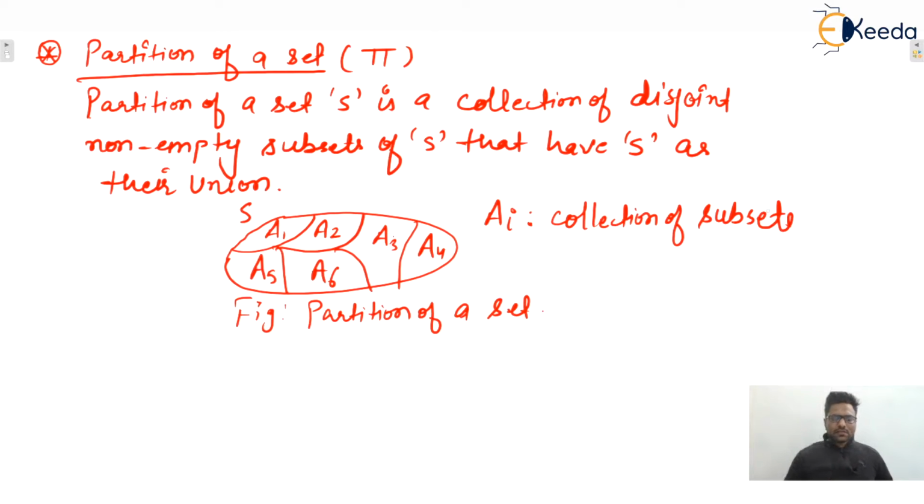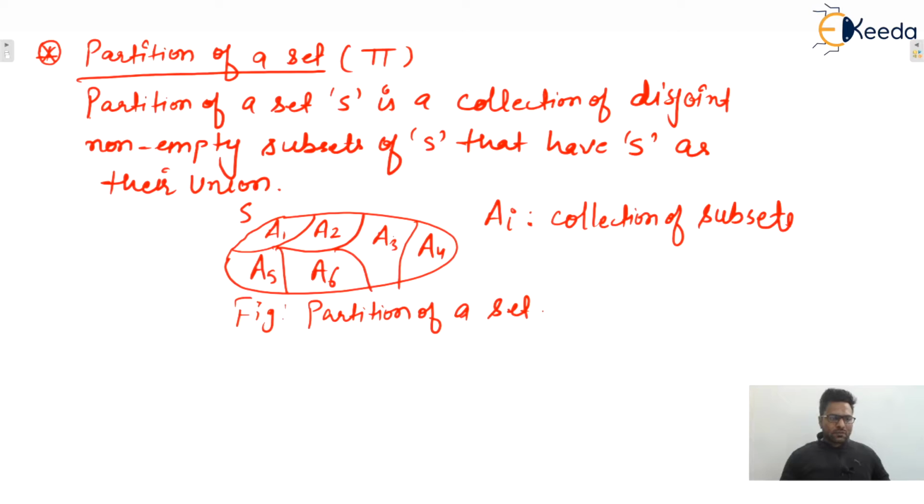So here we can say that a partition of a set is a collection of disjoint non-empty subsets of S that have S as their union. So here you can see all A1, A2, A3, A4 are subsets of the given set S, as well as all are non-empty. And if we union all of these, then we will get the original set S, that is the correct partition, isn't it?